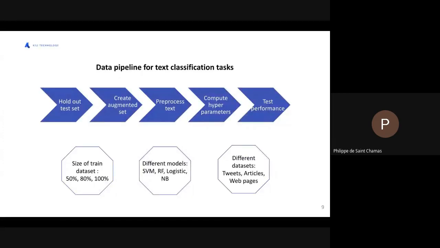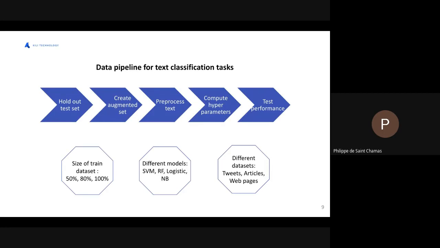Then each model is trained with a grid search on a dedicated data set, so we can find its best hyperparameters,